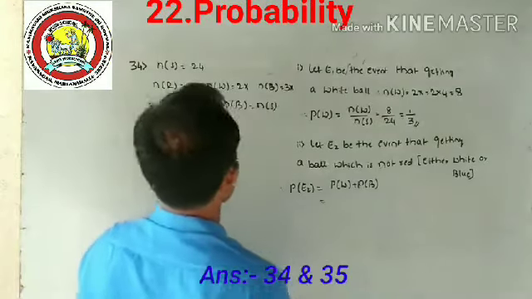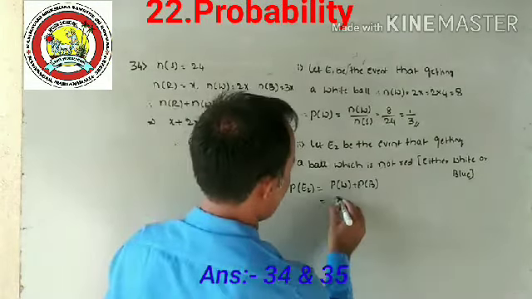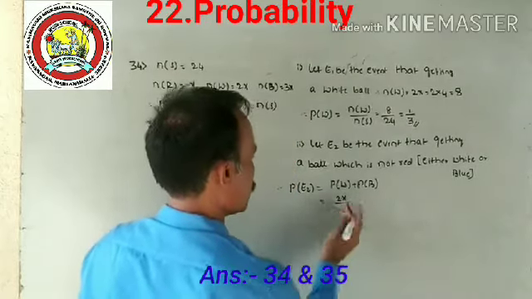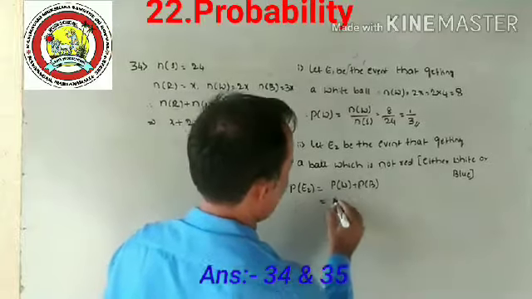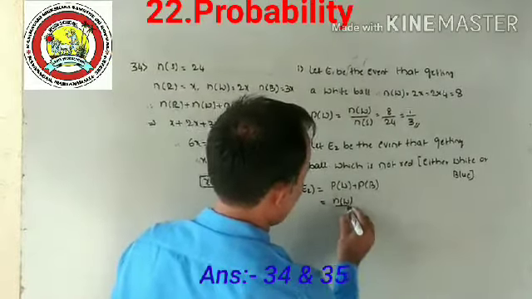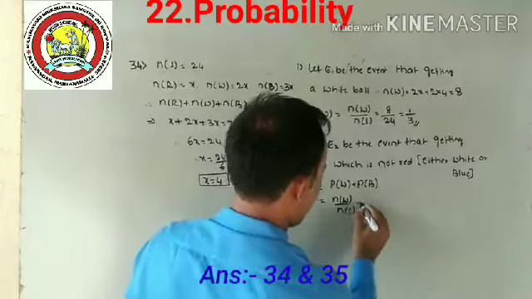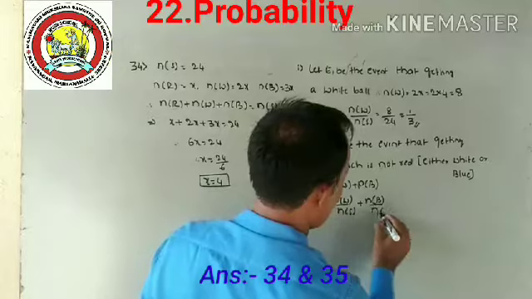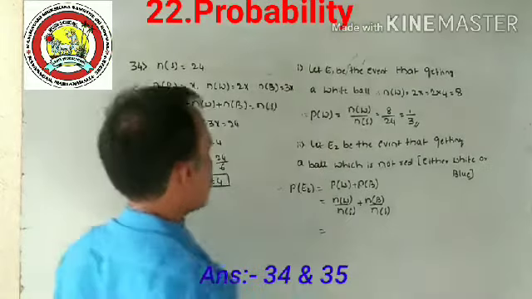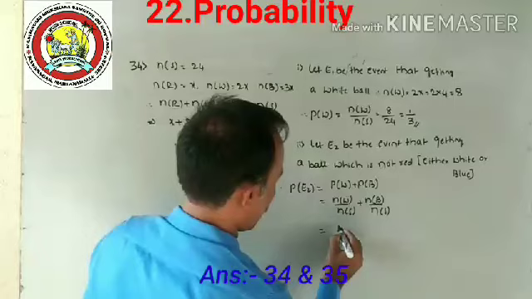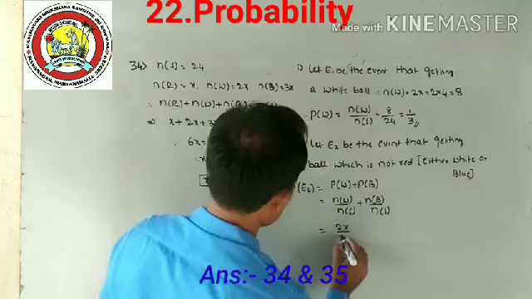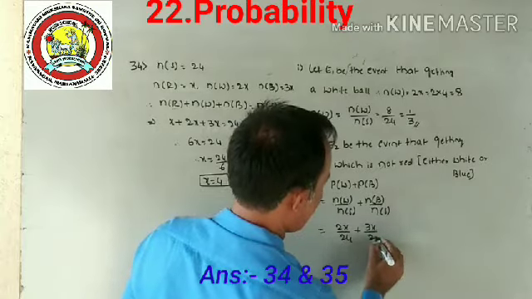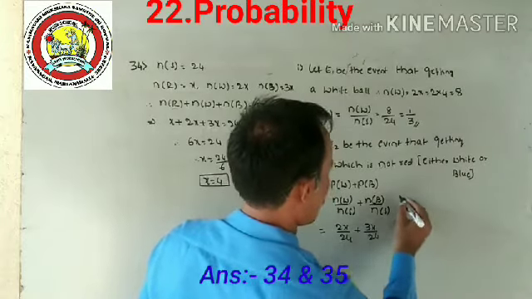Probability of white is n of W divided by n of S. Similarly here, n of B divided by n of S. What is the value of n of W? 2x divided by 24. For blue, 3x by 24.